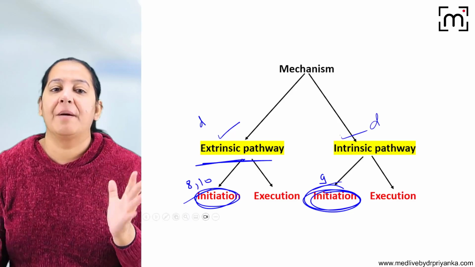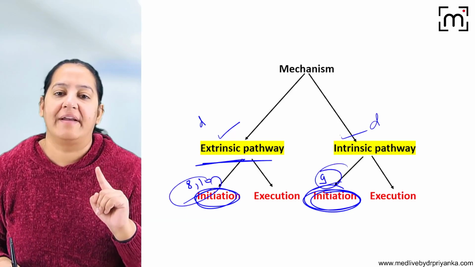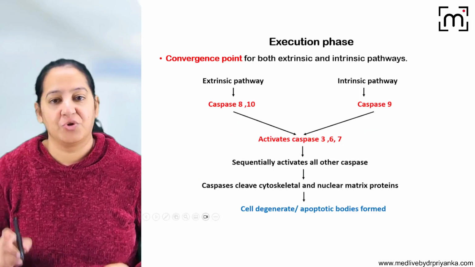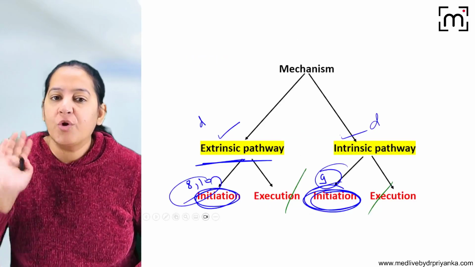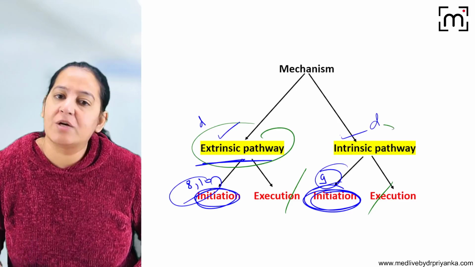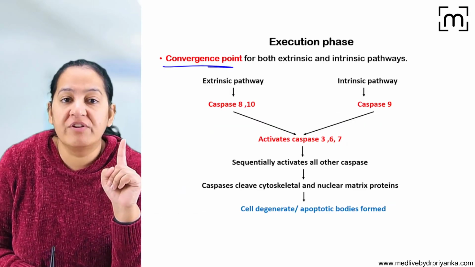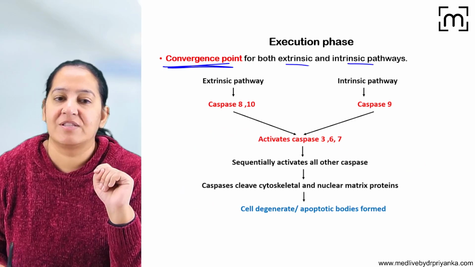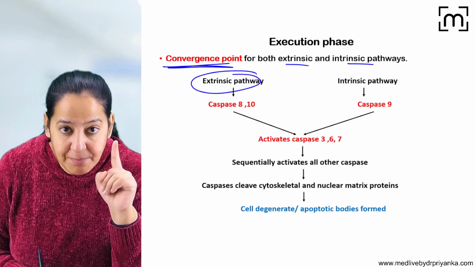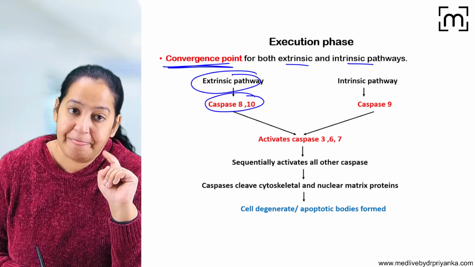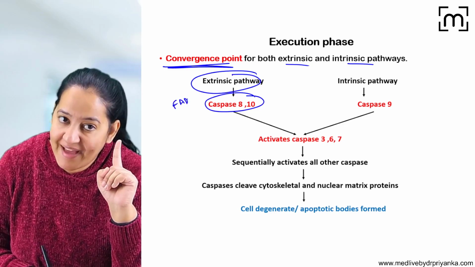And this is the story. Now let me combine what's ahead in a common story. The common story is the execution pathway. So let's start the execution of both of them together. I'm teaching you a common execution which belongs to extrinsic as well as intrinsic. The execution pathway is the convergence point between the extrinsic and intrinsic pathways. In the extrinsic pathway, the first caspases activated are 8 and 10 with the help of the death receptor and FADD.